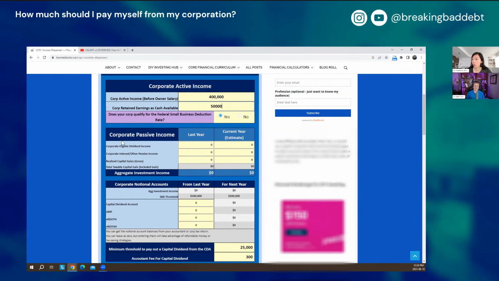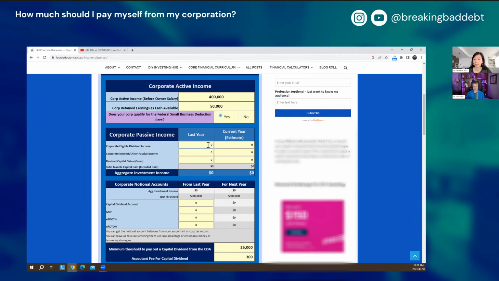All right, so here we're moving on to the corporate passive income. So it's asking us for last year and current year. For this type of information, where would one usually find it? Yeah. So for last year, you could look on whatever your investment statements were that you gave to your accountant at tax time. And often because corporations don't have a calendar year as the year end for their fiscal year, the easiest way is probably to look on your tax return for the corporation or ask your accountant what it was for last year.